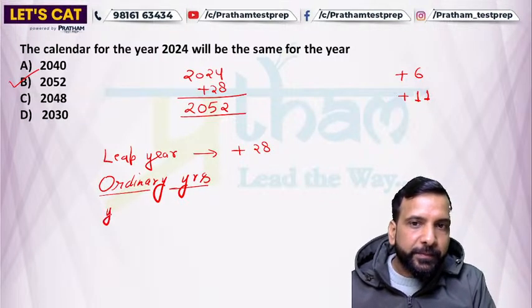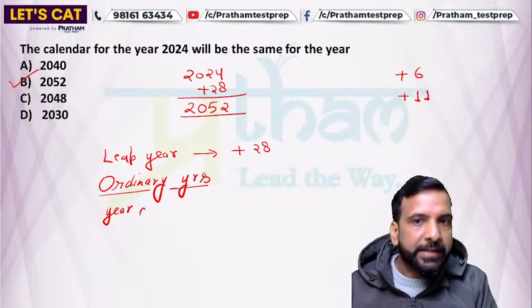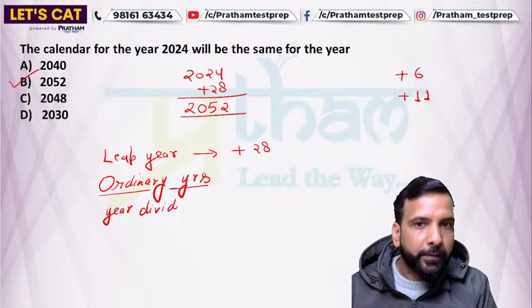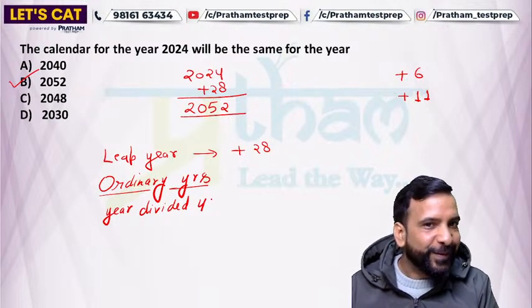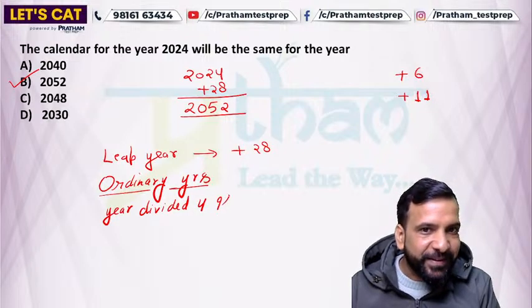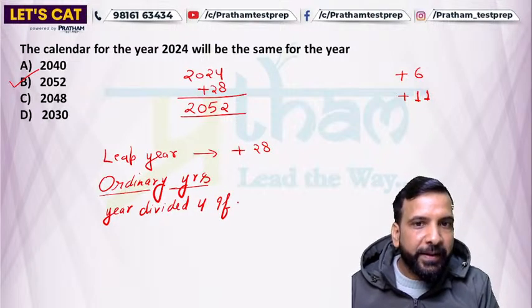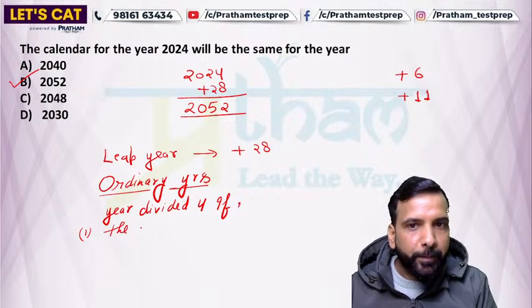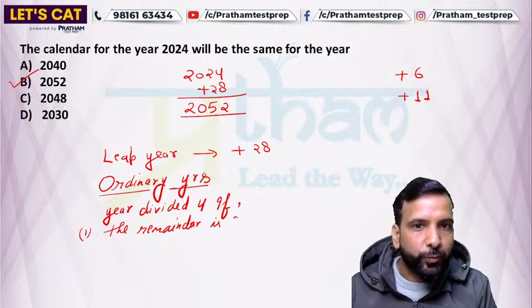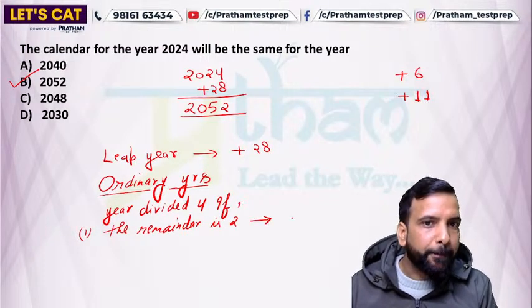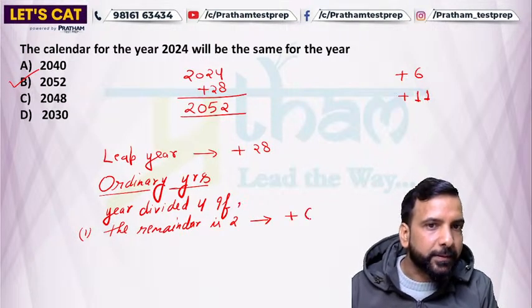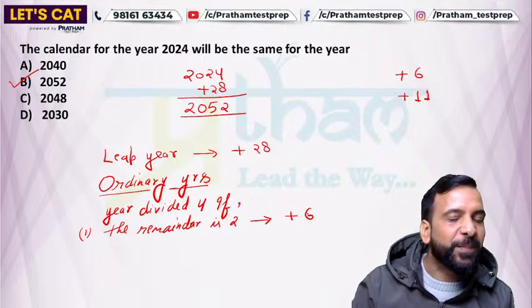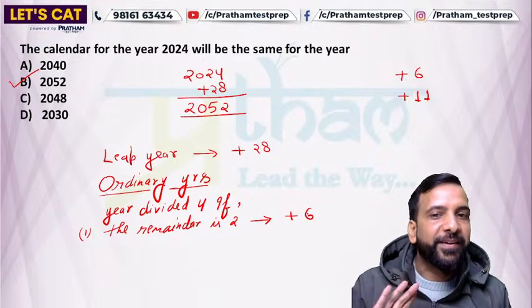So year divided by 4, right? First case, if the remainder is 1, then year +6 will be the answer. Year +6 will be the same calendar year.